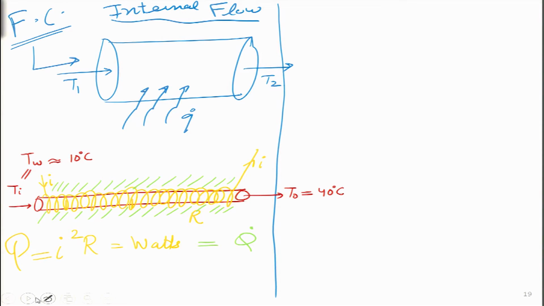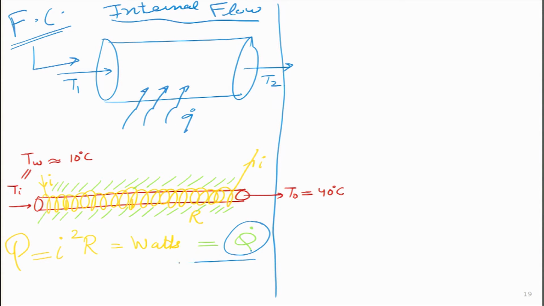So, it is one of the cheapest ways in which we can have it, but instead of having electrical heating, I can also have some sort of a combustion. I can burn some gas or some wood or some other combustible material in order to generate heat, and if that pipe is present above that particular flame, then the whole pipe is being uniformly heated, which means in a very simple way I can write the equation for this particular Q dot.